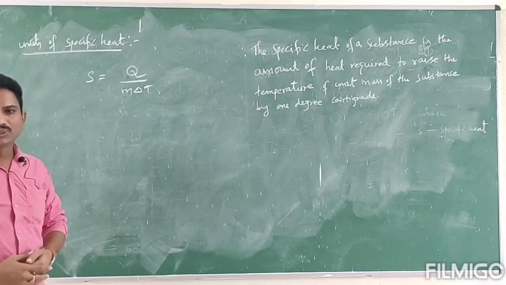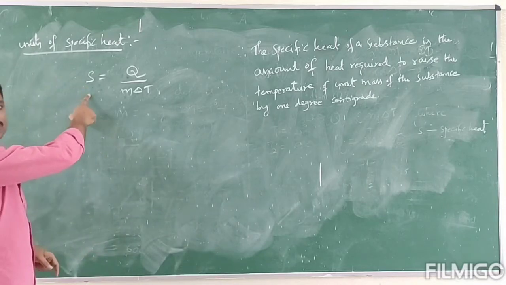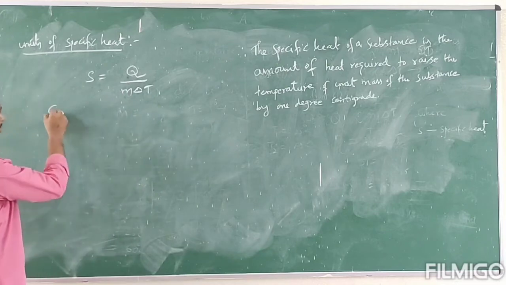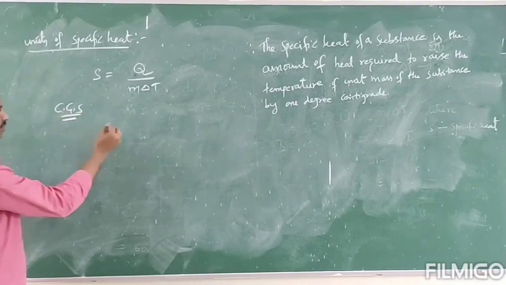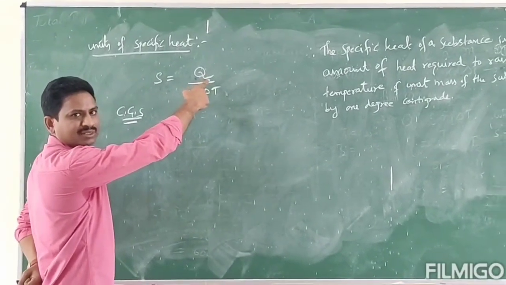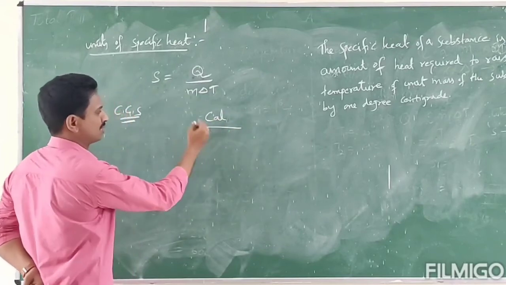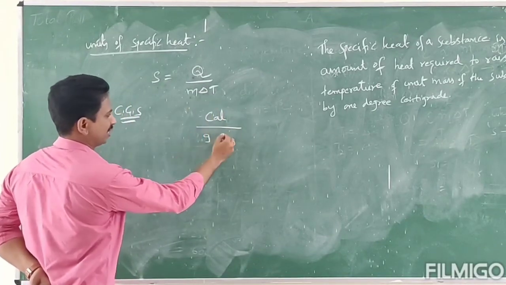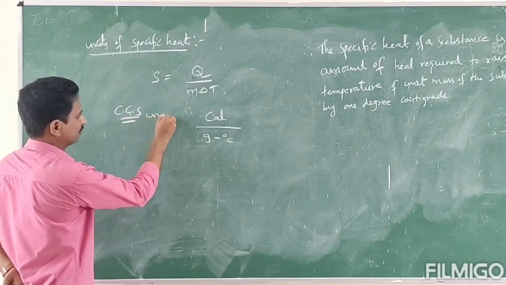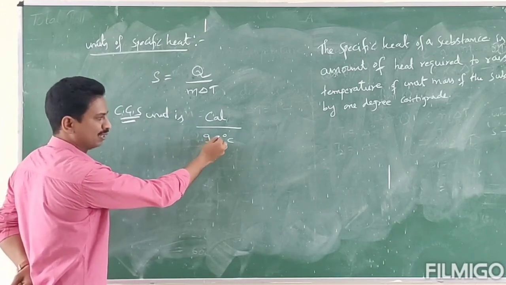So let us know the units of specific heat. S is equal to Q by m delta T. Let us see these units. Q, heat content, has units of calories, mass in grams, and temperature in centigrade. That's why the CGS unit is calorie per gram degree centigrade.